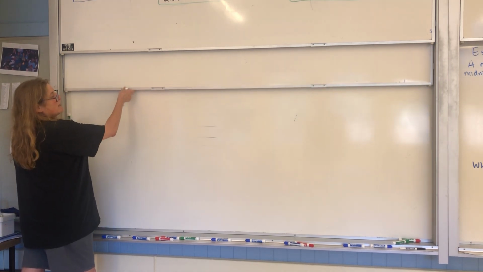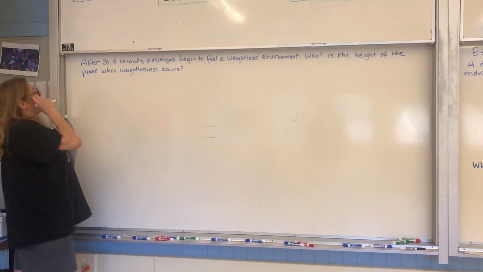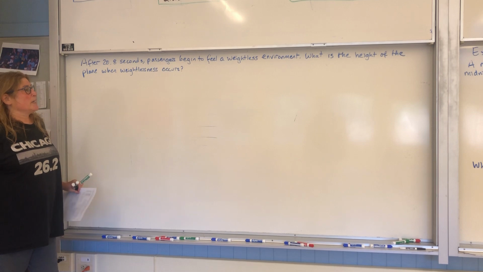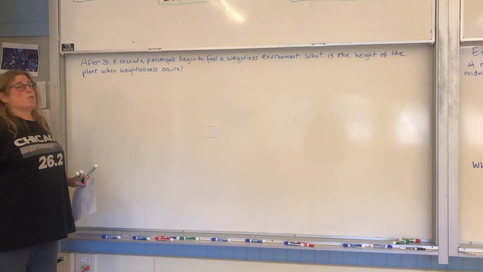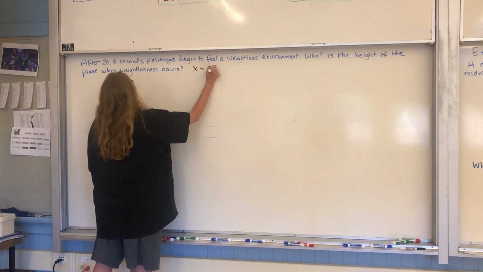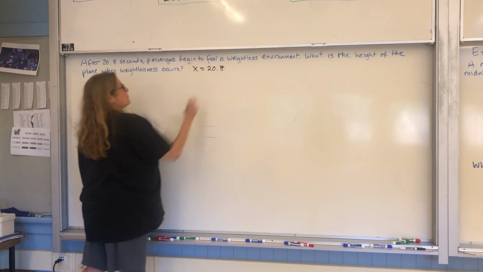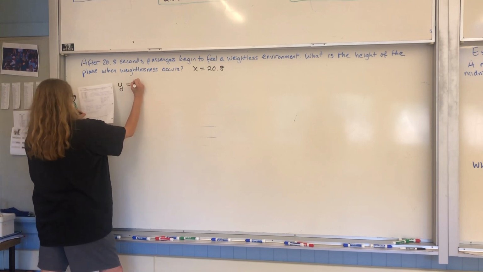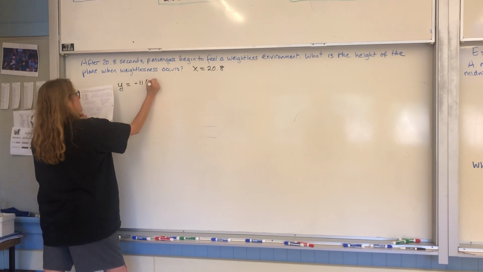So I will leave you with this question. After 20.8 seconds, passengers begin to feel a weightless environment. What is the height of the plane when weightlessness occurs? Well, x equals 20.8 in this problem. So let's do this beautiful calculation here.